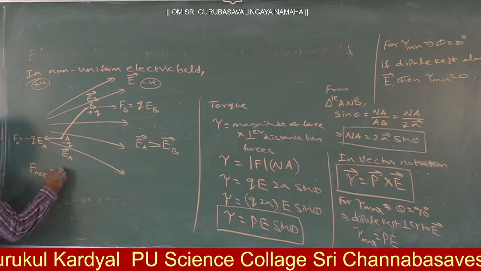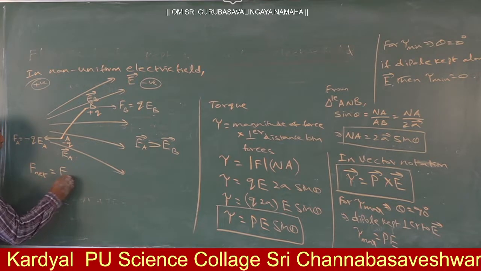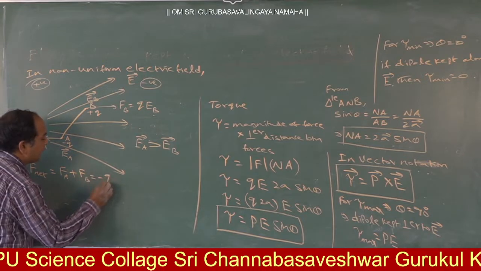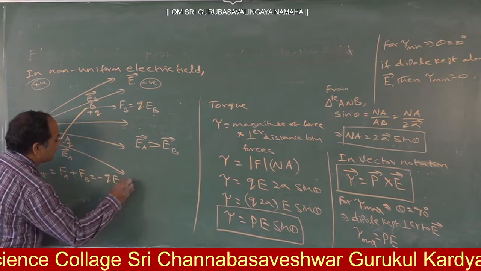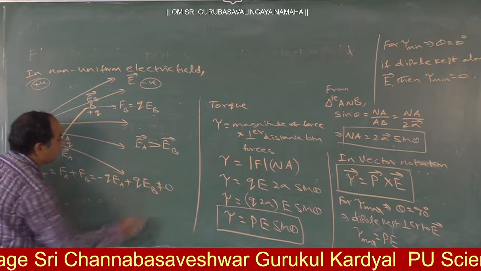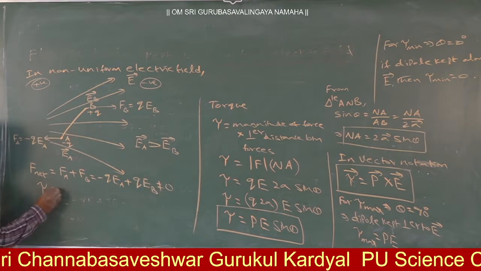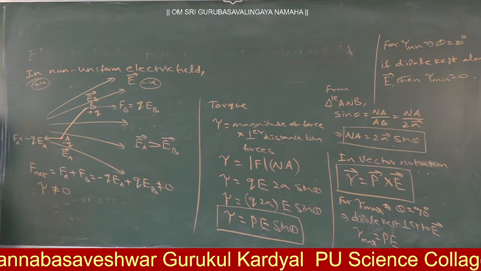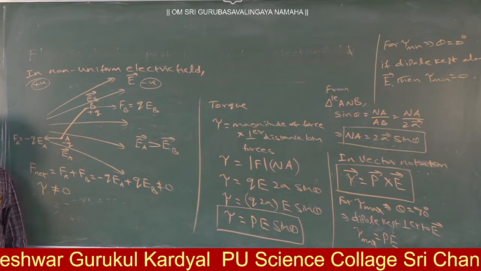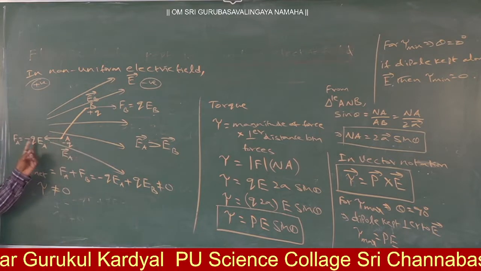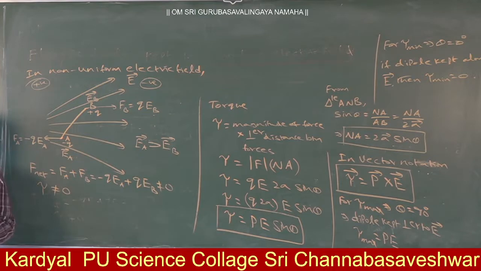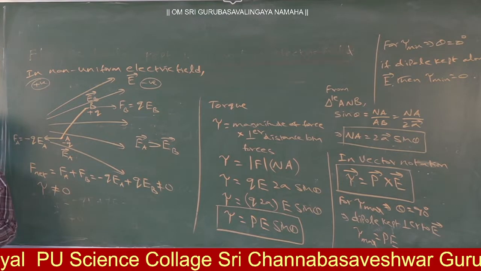Not equal to 0. That is FA plus FB. FA is minus QEA, plus FB which is QEB, which is not equal to 0. And torque is also not equal to 0. Is torque acting or not acting? Acting. Why? Here two forces are acting in opposite directions, but the torque is not uniform.